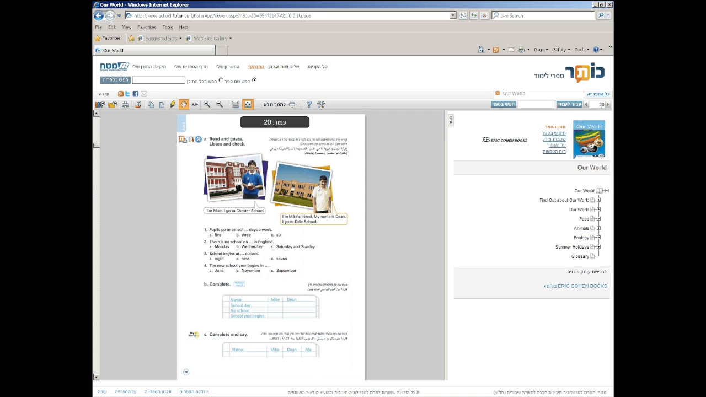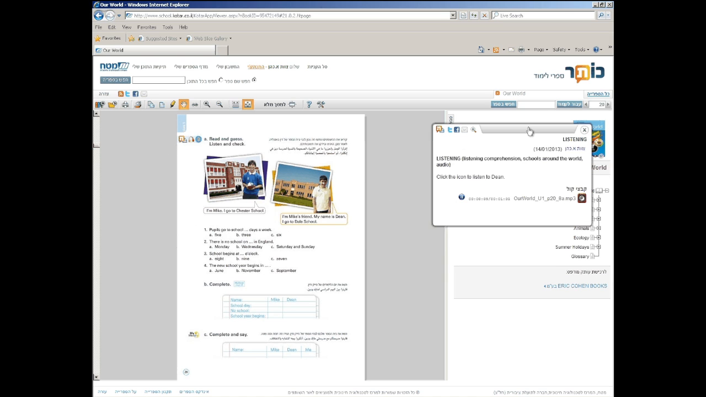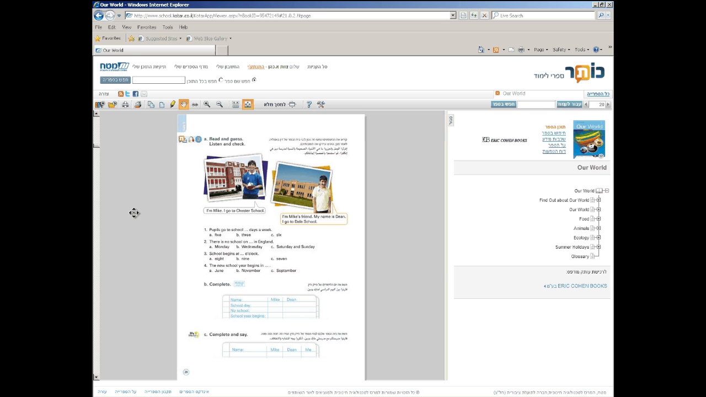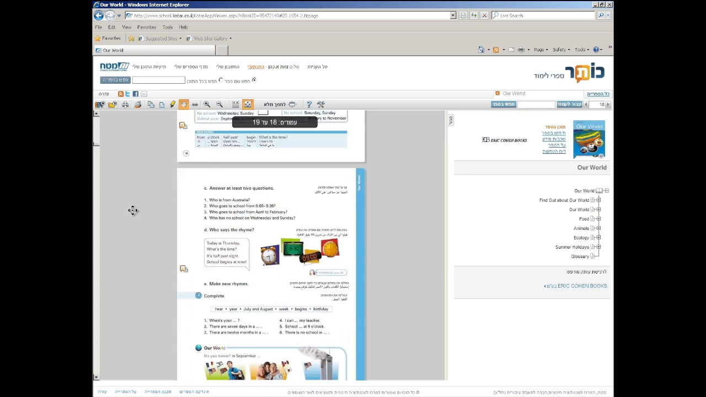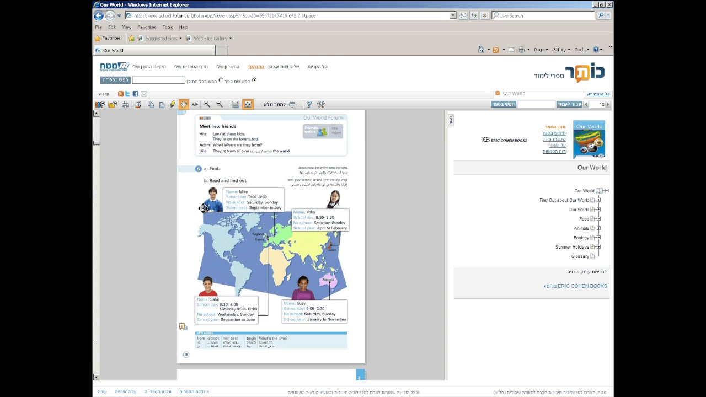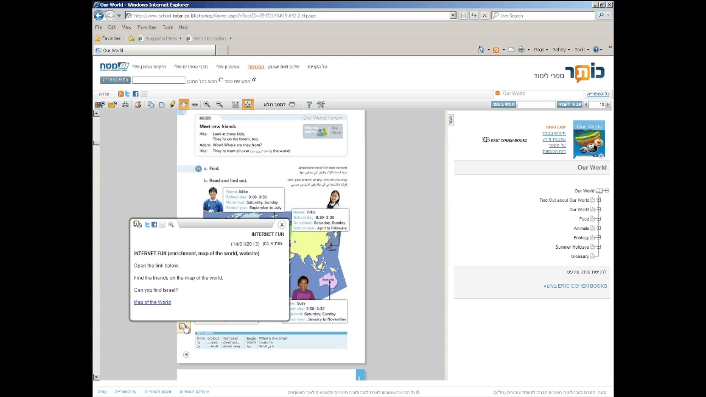Let's see what features our product has on Qatar. All the texts, songs and listening passages are recorded and embedded in the product, eliminating the need to bring in an audio player. Here, for example, you can hear the recording for this listening comprehension exercise. Our product offers an abundance of enrichment material. Here, for example, is a link to a map of the world with a task attached.